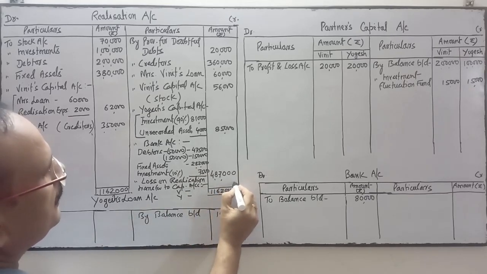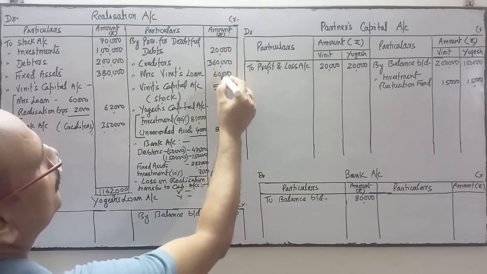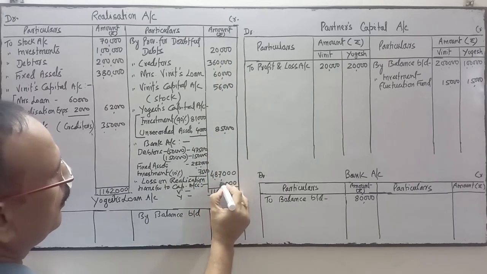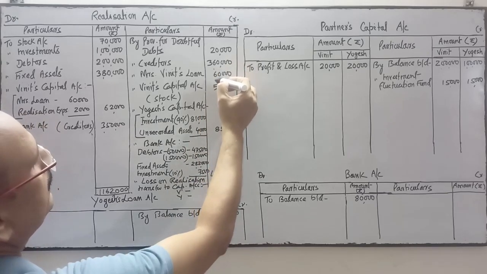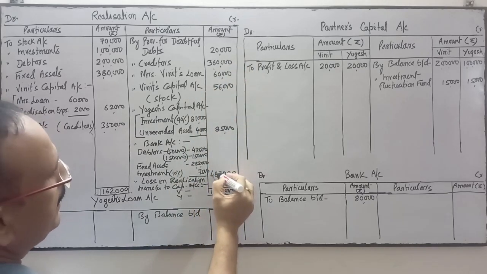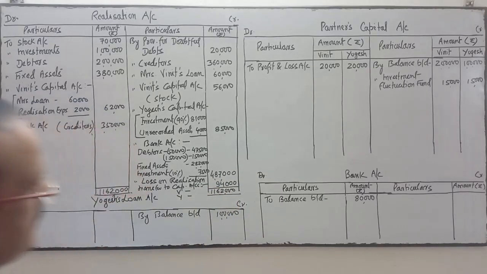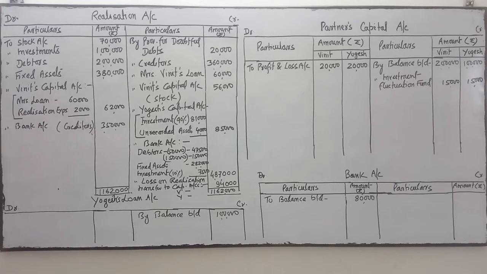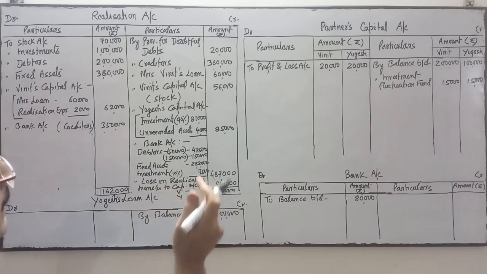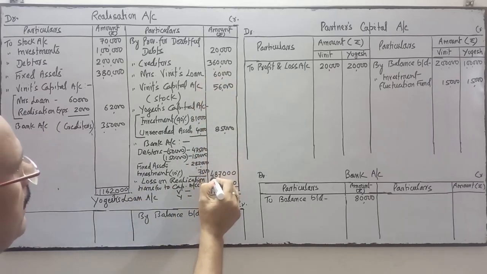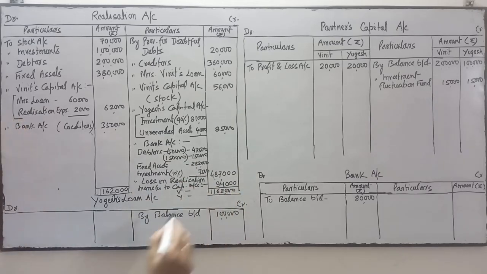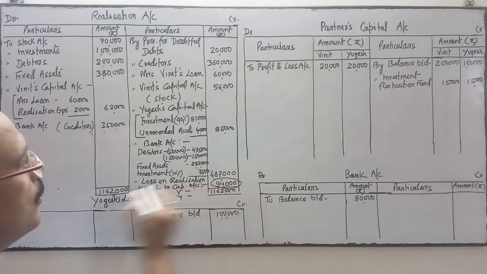So we'll find out the difference first. 6 or 5, 11, 18, 22, 2 carry, 10, 21, 29, 37, 46. 94,000 is the difference. This one is the loss.